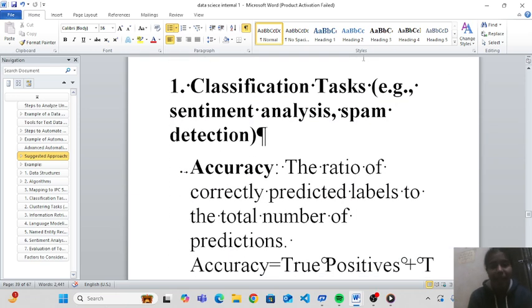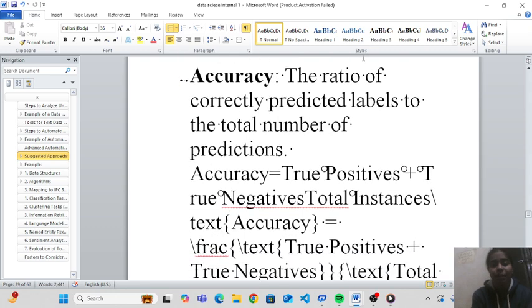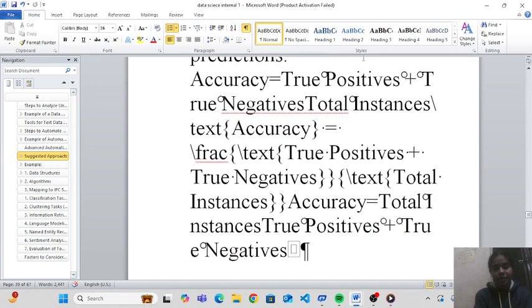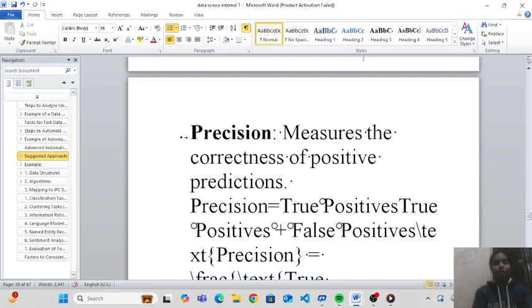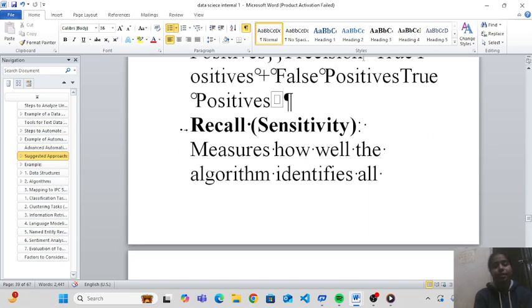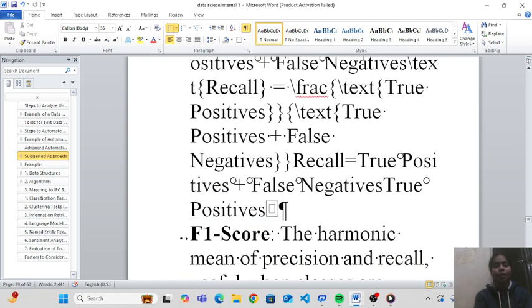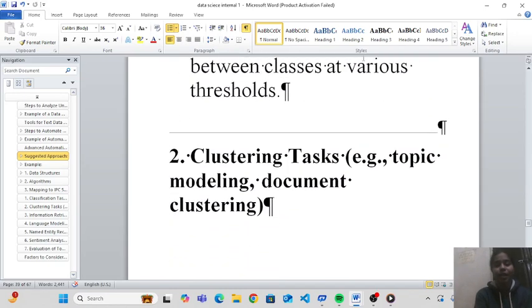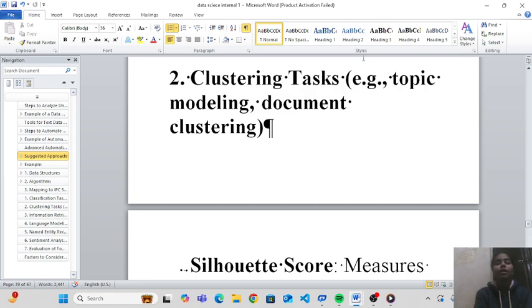First, classification tasks: sentiment analysis, spam detection. Accuracy, the ratio of correctly predicted labels to the total number of predictions, and this is some code we use. Precision measures the correctness of positive predictions. Recall, also called sensitivity. F1 score. ROC AUC. Then clustering tasks: topic modeling, document clustering.